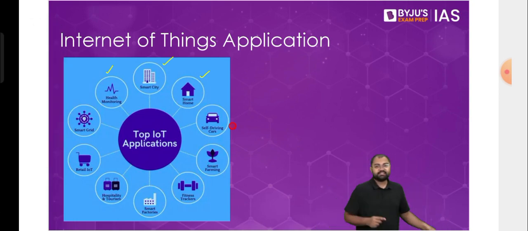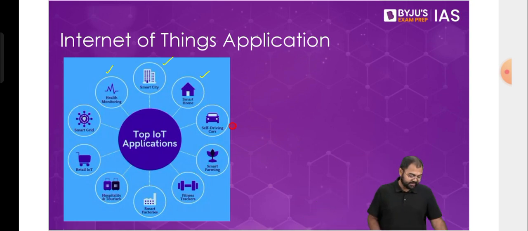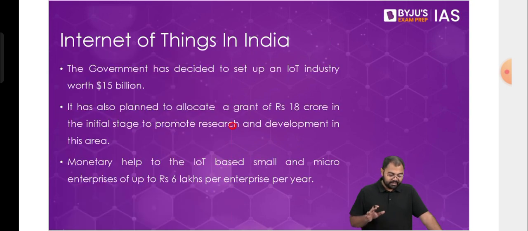So whether it is agriculture, whether it is infrastructure, whether it is anything related to wherever electronic devices are working, we'll see that Internet of Things can become very, very useful in all these cases. Now, owing to all these applications, we see that today India has been working on implementing Internet of Things in a lot of various ways.